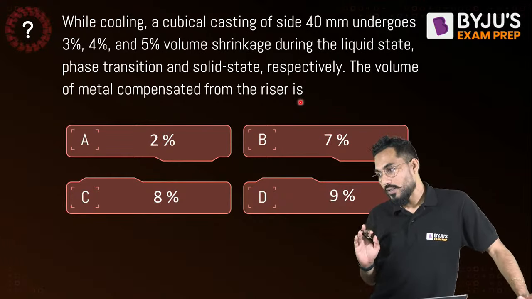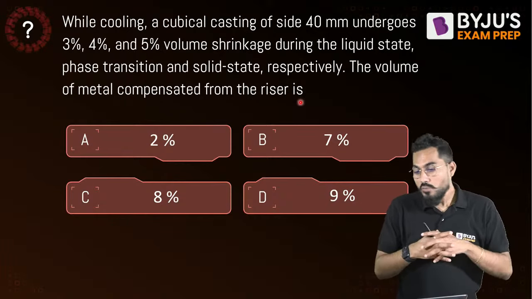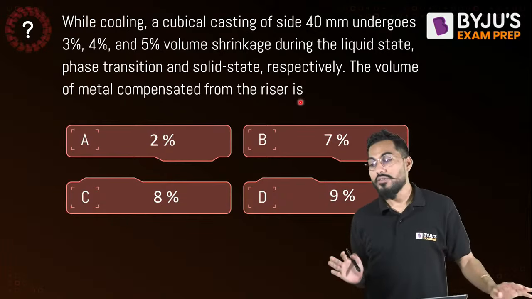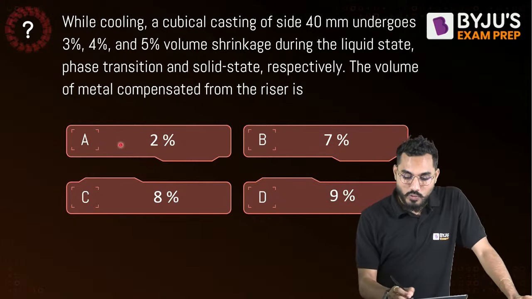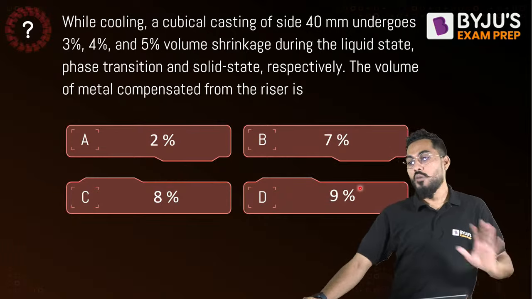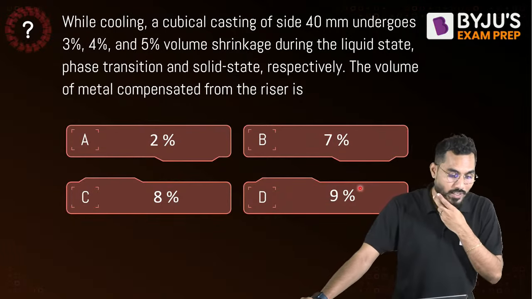Both theory and numericals, okay, fine. Okay, great. So what will be your answer? How much percentage of volume of material will be compensated from the riser? How much should the riser compensate? The answers given are 2%, 7%, 8% and 9%. How much volume should be compensated by the riser? That's exactly what the question is.